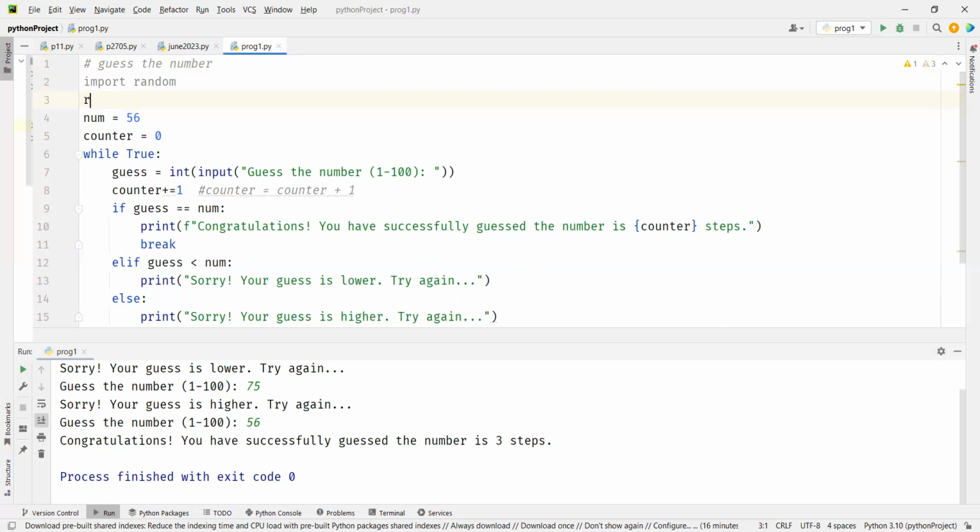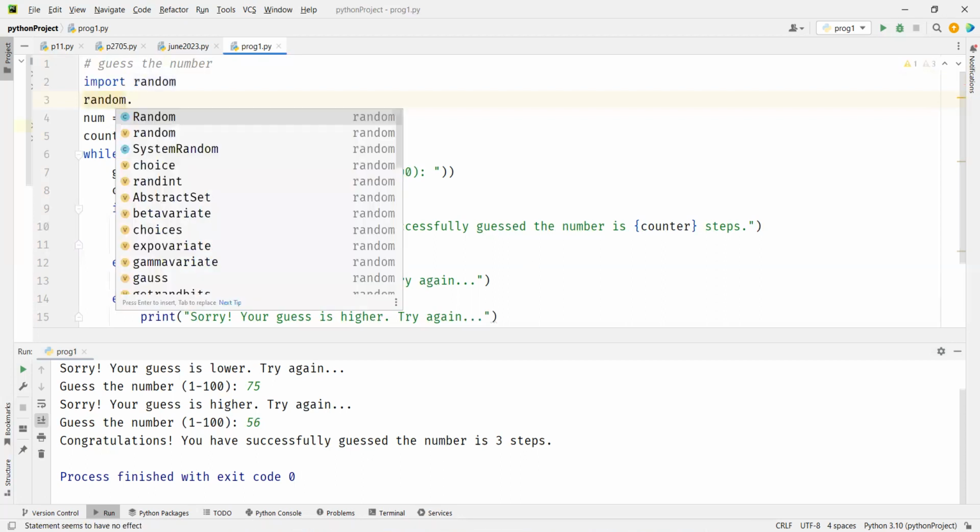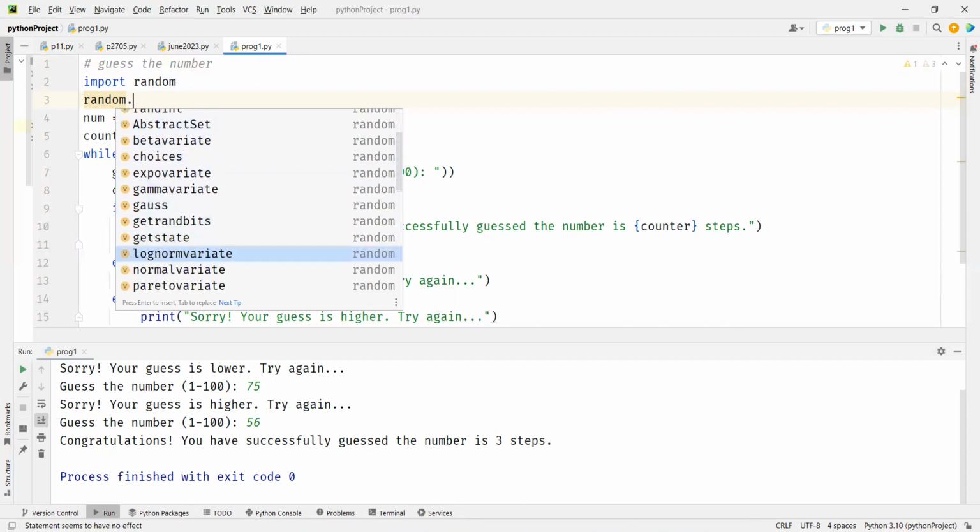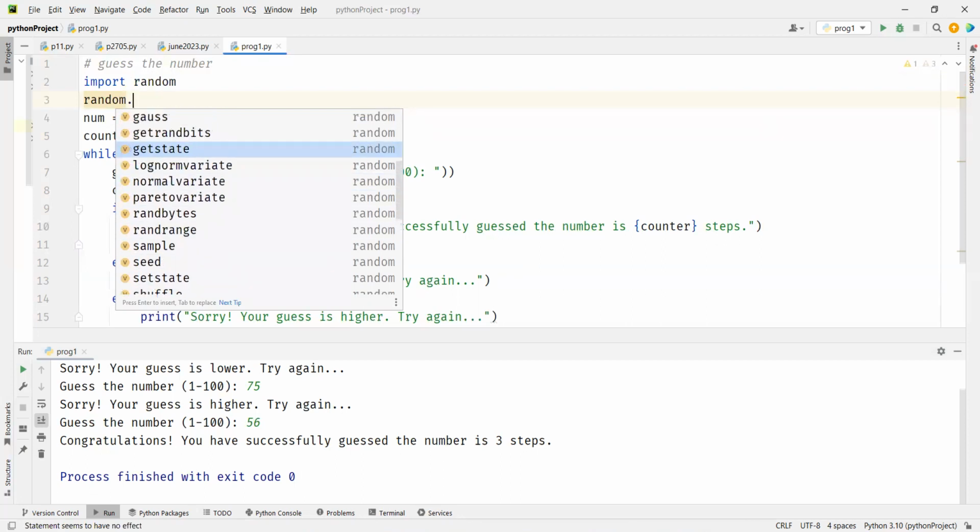So now I'm working with random, and if you want to see all the functions in random, you have to say random dot. The moment you type random dot, you see these: C is for class, V is for variable. There's a Random class, a SystemRandom class, and a random variable. These are variables which are available for us to use, and we'll get a value. And these are classes, which you can use.